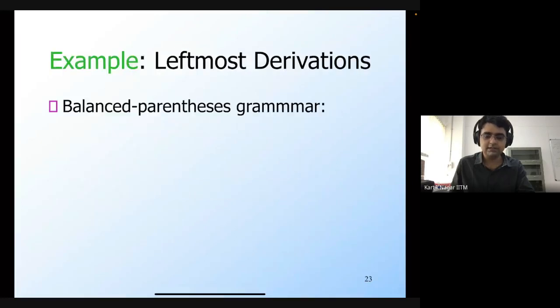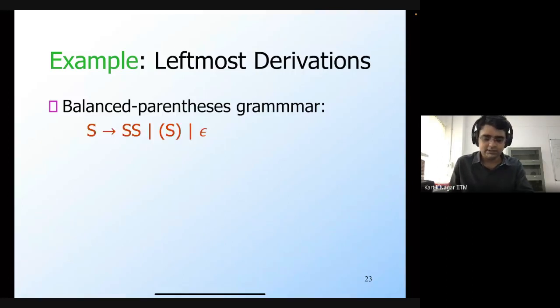Let's look at an example in order to illustrate this concept of leftmost derivations. For this, we will focus on the balanced parenthesis grammar, which we have seen as part of the grammar for expressions in a programming language that we defined in Wednesday's lecture.